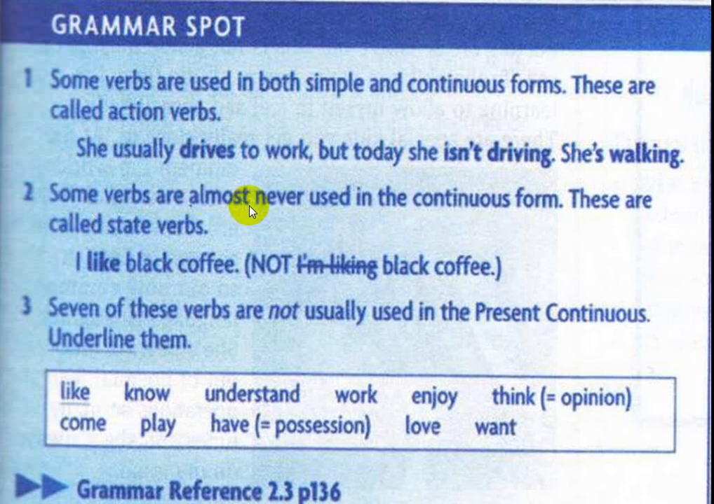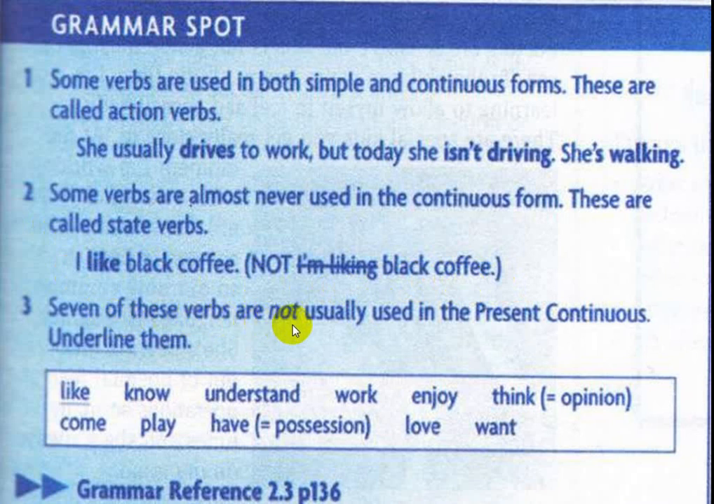Some verbs are almost never used in the continuous form. These are called state verbs. They are almost never used in the continuous form. For example, I like black coffee. That is a correct sentence. It is the verb like here. It is a state verb and is not used in the continuous. Not I'm liking black coffee.